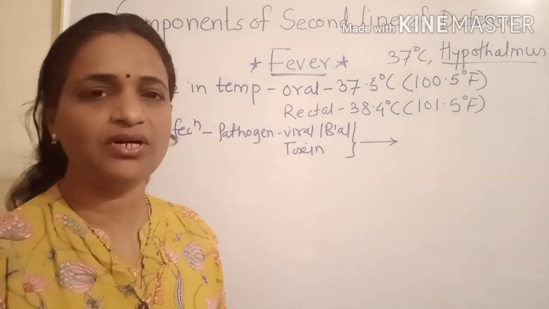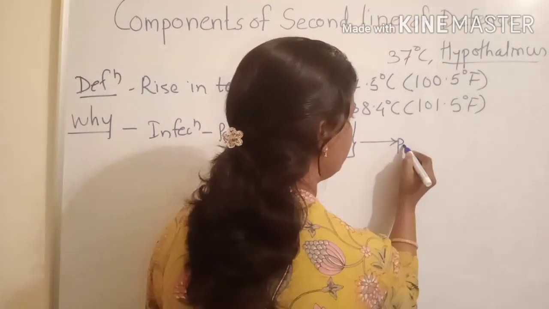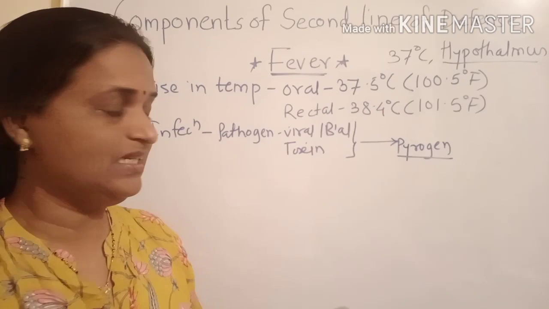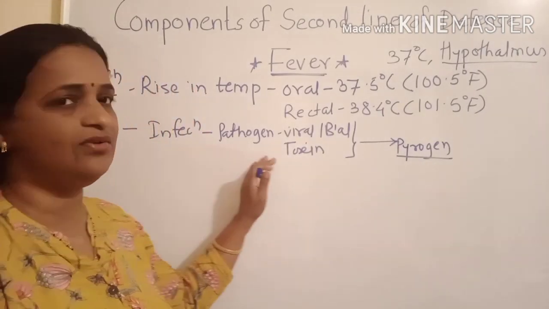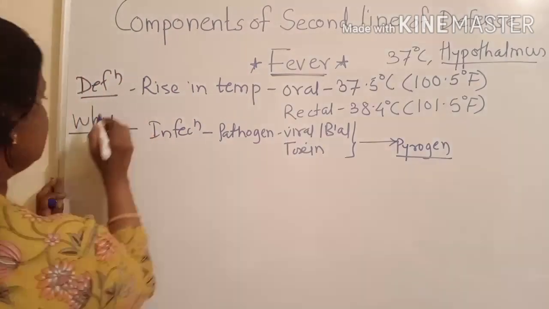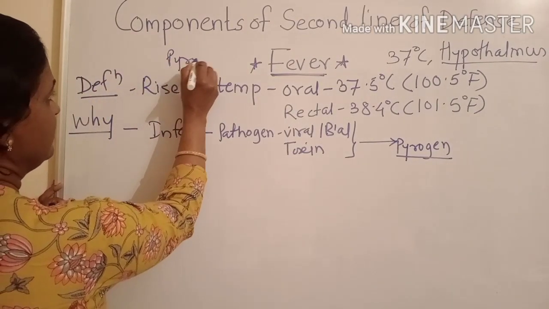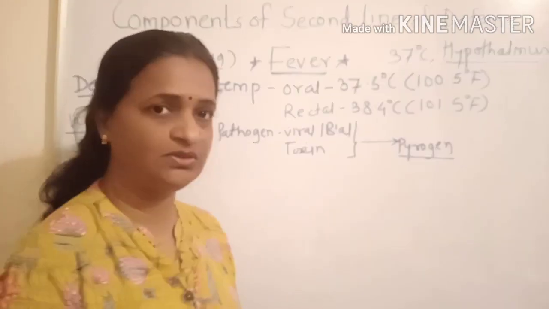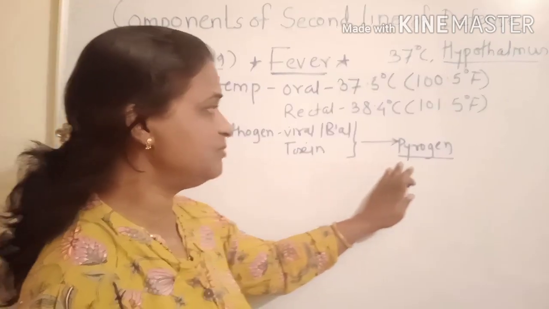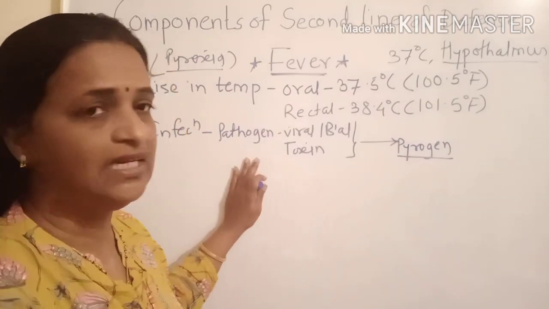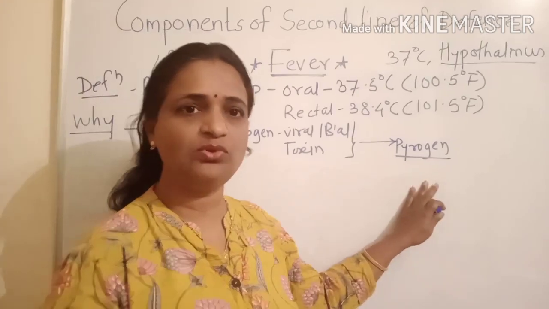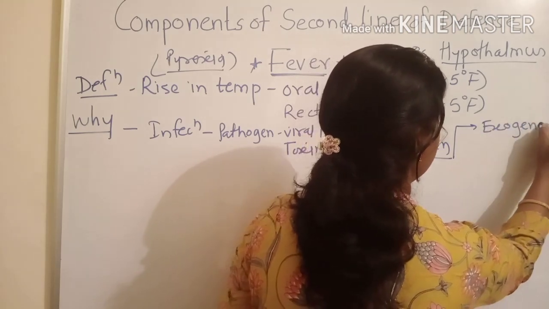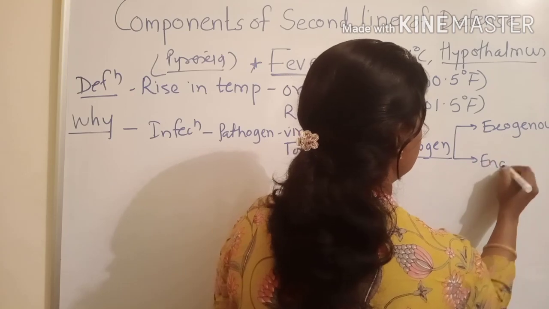Now when they enter, the body starts to produce two types of pyrogens. Here in fever, production of pyrogen is very essential, and production of pyrogen is due to the entry of this pathogen. Because of that, fever is also called pyrexia. There is another pathological name, that is pyrexia. Fever is also called pyrexia because there is production of pyrogens due to the entry of these pathogens. Here there is production of two types of pyrogen. One type of pyrogen is exogenous pyrogen and another is called endogenous pyrogen.